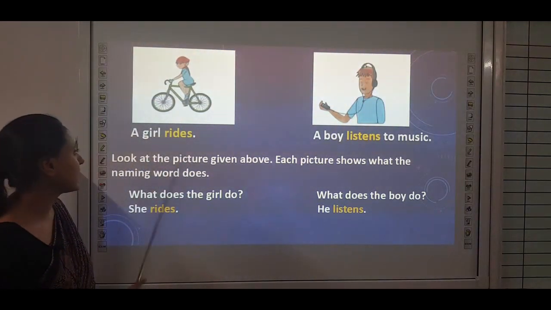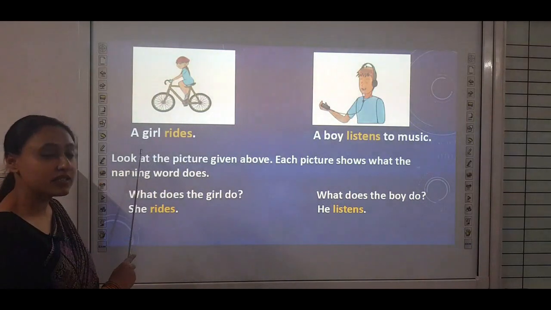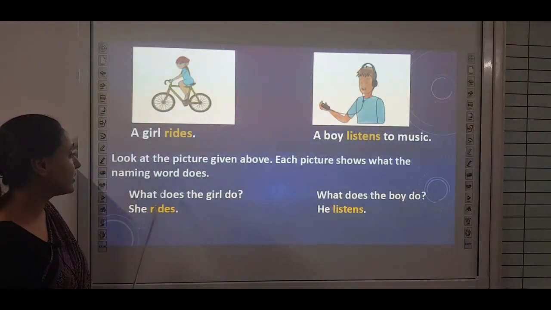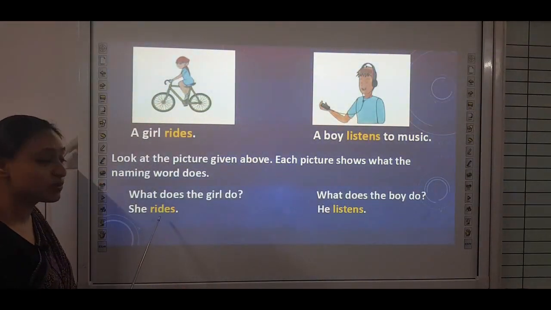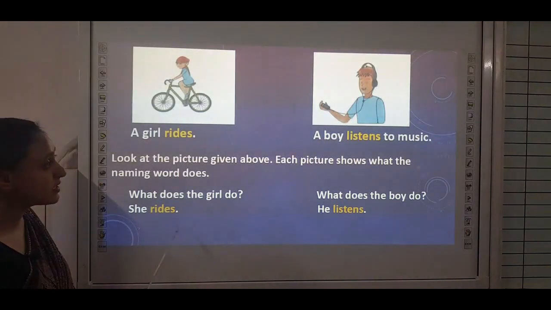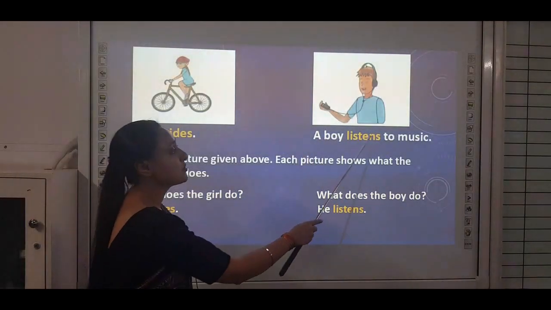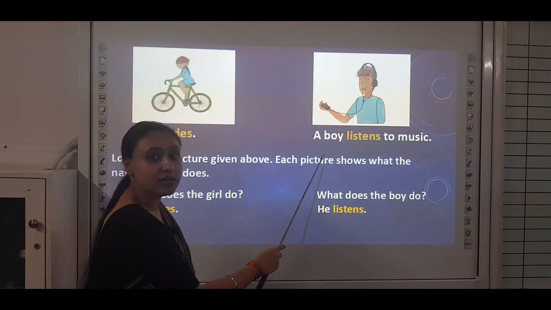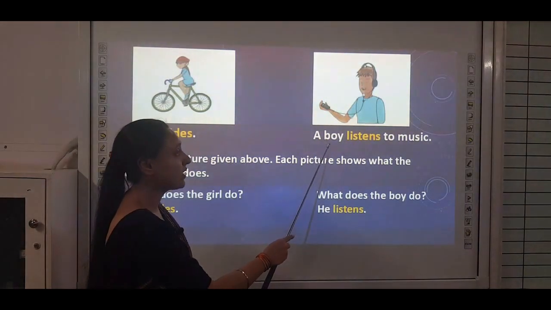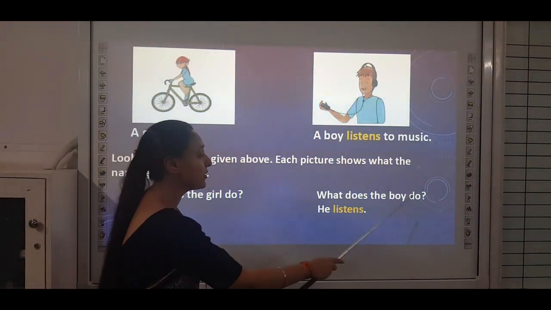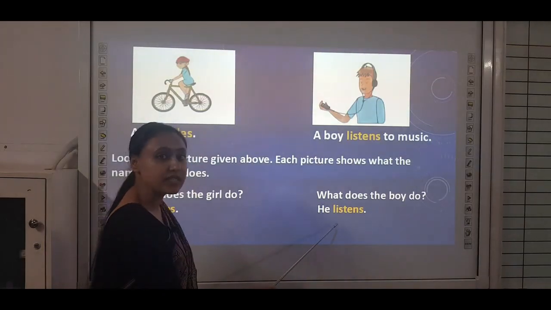So, here a girl writes. Naming word is girl, and what does the girl do? She writes. So, action word is writes. A boy listens to music. So, here naming word is boy, and what does the boy do? He listens. So, action word is listens.